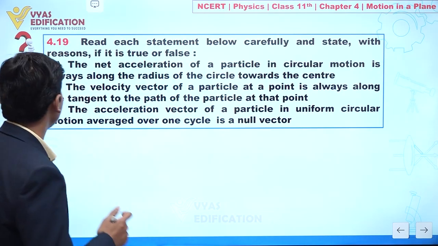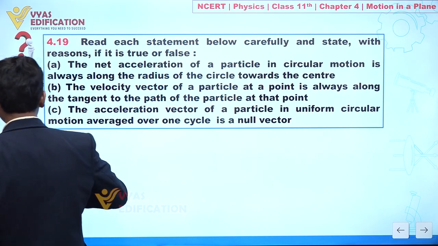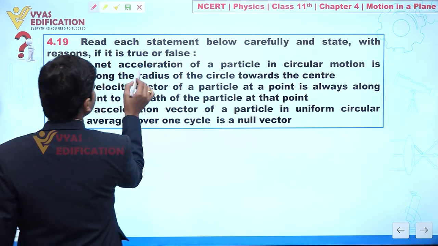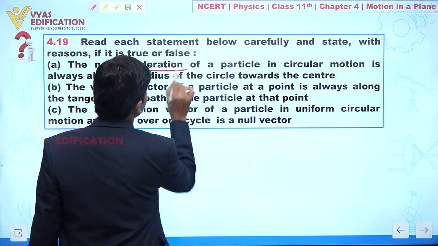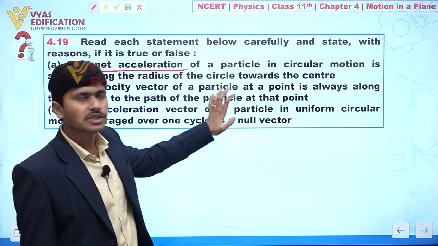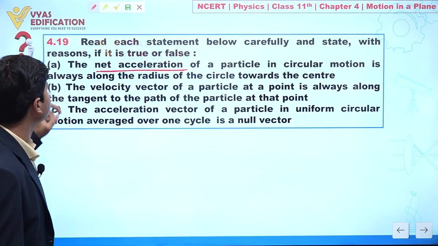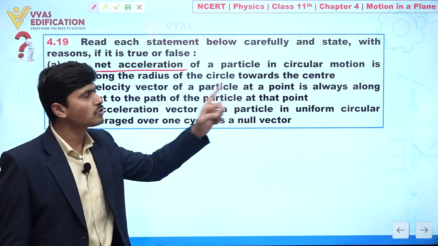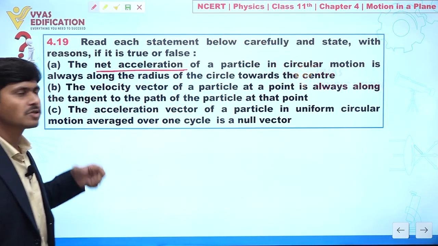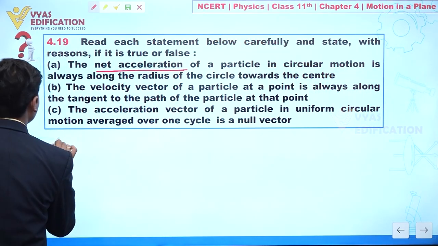So in this question, if we talk about part A, net acceleration of a particle, this statement is wrong. Clear? If it were written like this, the centripetal acceleration of a particle in circular motion is always along the radius of a circle towards the center, that is correct. But here it is given as net acceleration, so we can say statement number 1 is false.